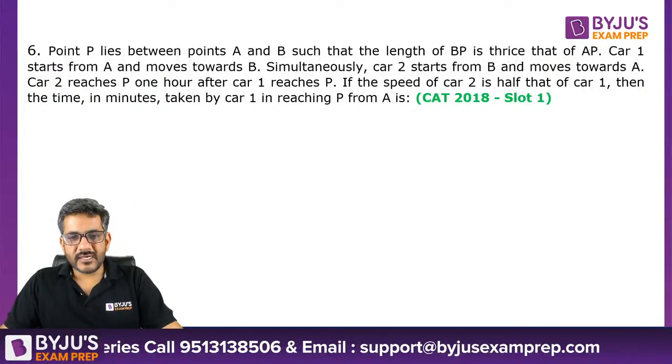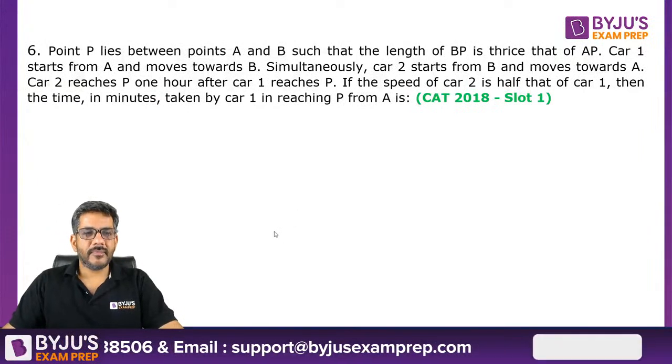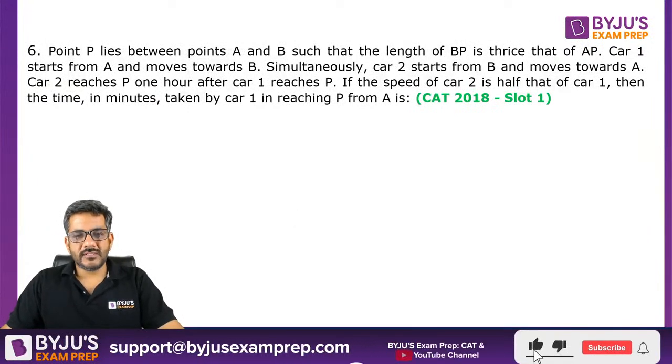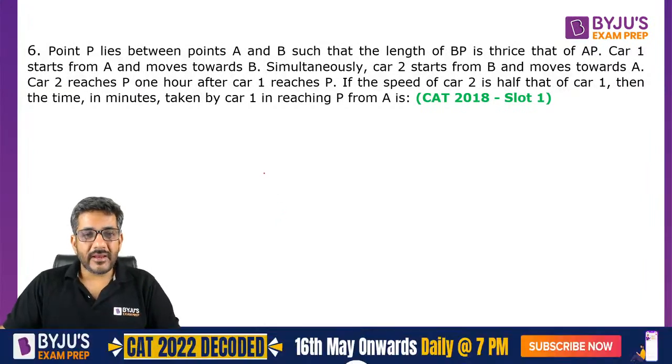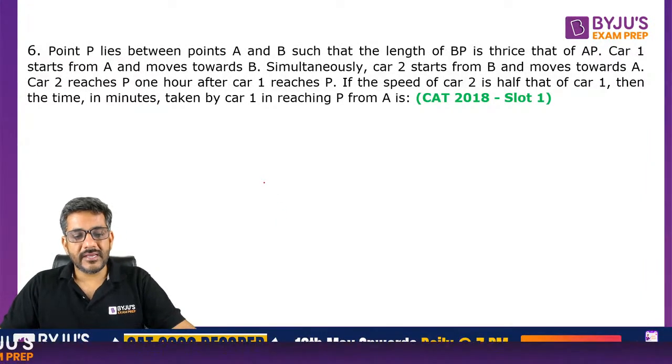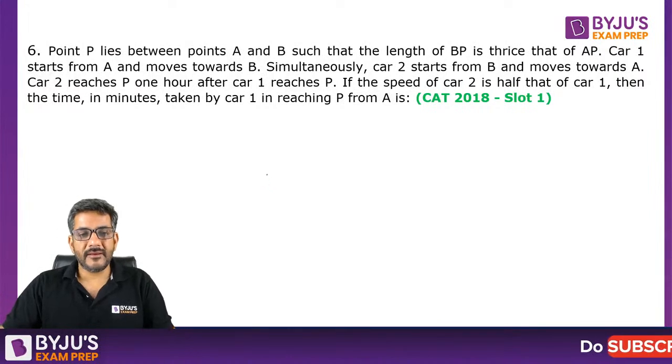So I think we can start discussing it now. Okay. So what does the question say? Let's have a look at this. Point P lies between point A and B such that the length of BP is thrice that of AP. So let me make that.